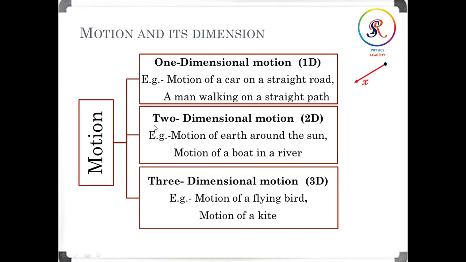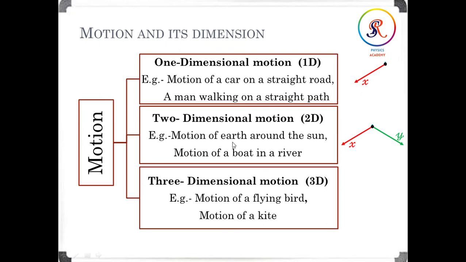Next, what is two-dimensional motion? As the word itself tells, two means either the x-axis and y-axis they will go, or x and z axis, but they will prefer only two axes here. That means a particle moving in a plane is said to undergo two-dimensional motion. That is the simple definition, we can say 2D.